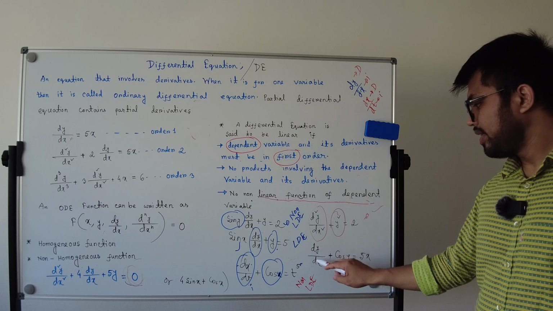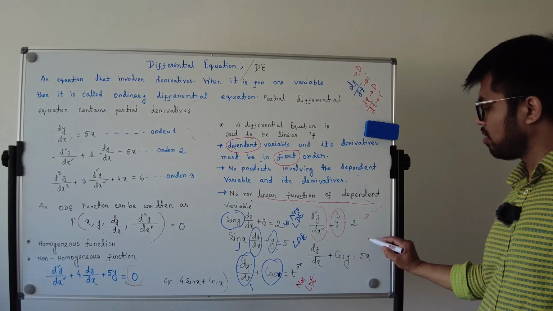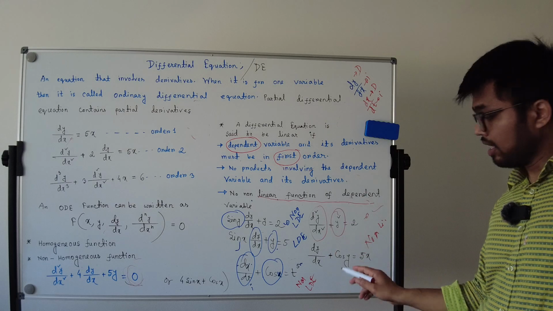Fourth one, 100% it's non-linear, because there is only second order. Next, d dx of y plus cos y equal to 5x, linear or non-linear? Obviously non-linear. Because of why?